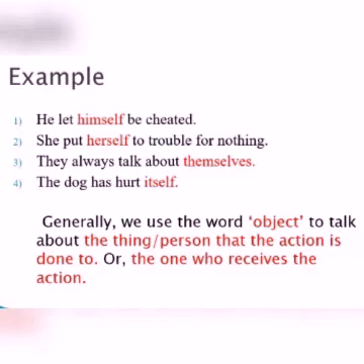Generally, we use the word object to talk about the thing or person that the action is done to, or the one who receives the action. So these reflexive pronouns act as an object.